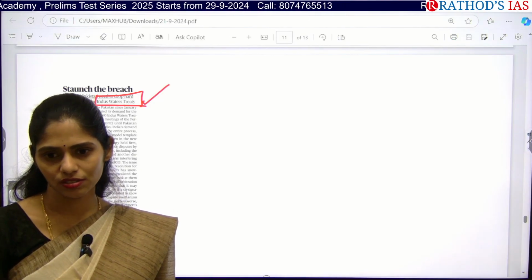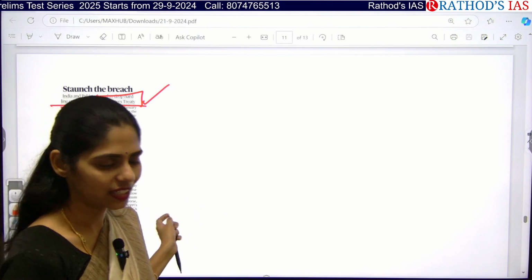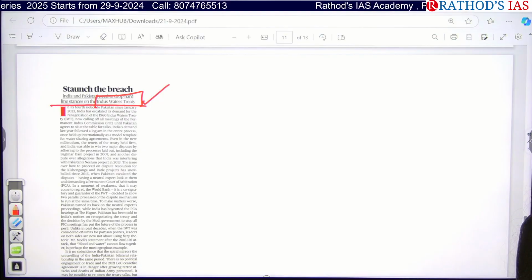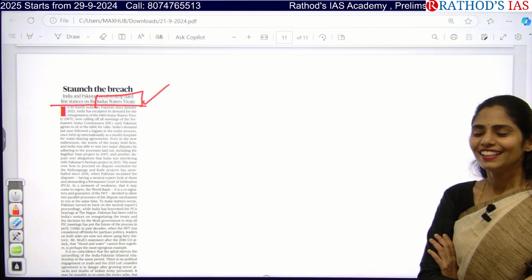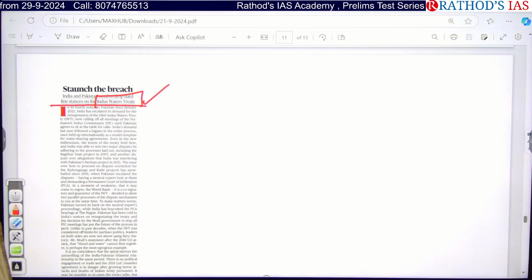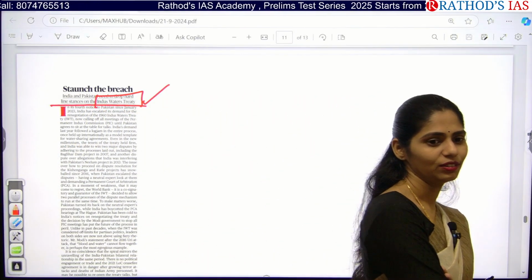Have you got my question? Then what do we have to do now? That is the thing which is said in this article. What can we do? What are the options for India? If you are an IFS officer, suppose you are posted in the Pakistan embassy, then how will you negotiate about this Indus Water Treaty with Pakistan? Now it is your responsibility. What can you do?